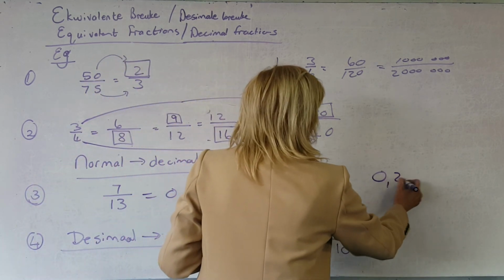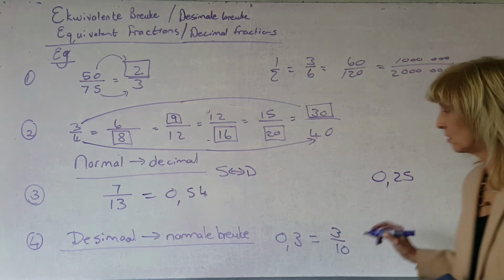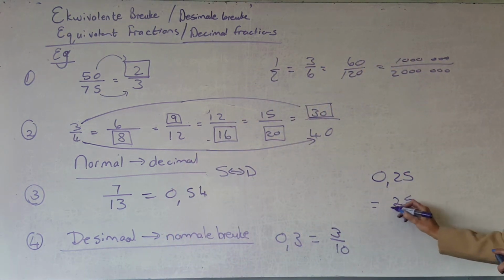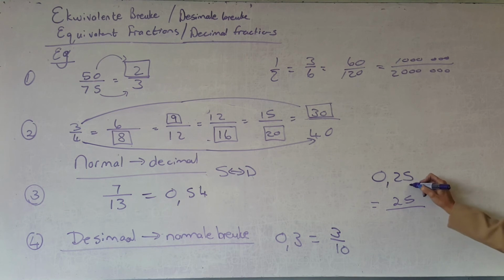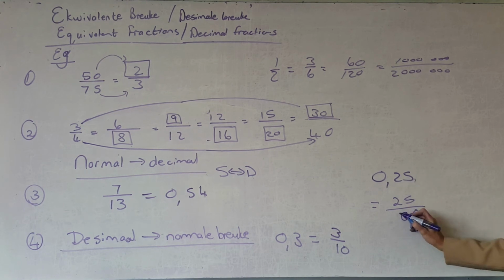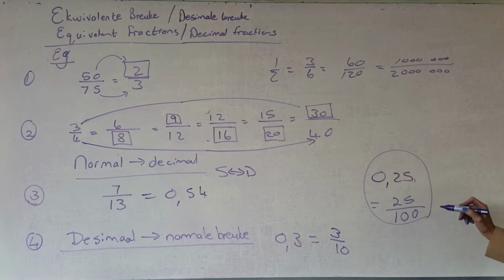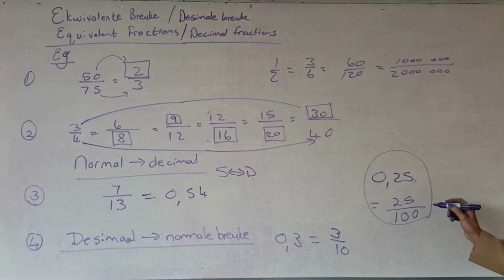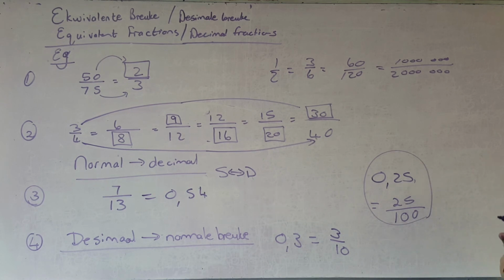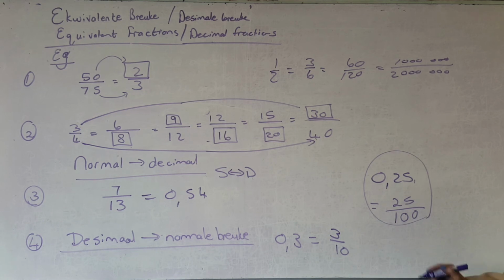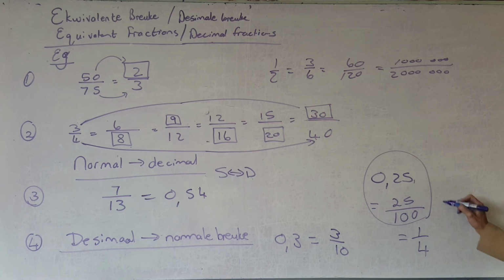As jy onthou, 0.25 sonder 'n sakrekenaar would have been 25 over, and then the space was 2, so there had to be 2 zeros. Kan jy dit van die laerskool af onthou? But for us, now, I want you to be able to use your own brain, but in an exam, you just press 0.25 equals, and the calculator does not give you 25 over 100. It gives you 1 over 4, because it's simply 5.